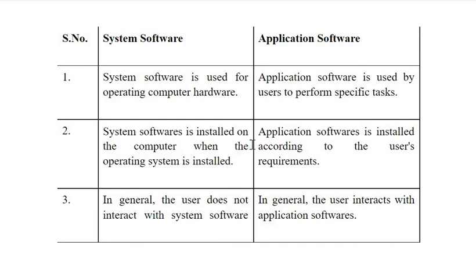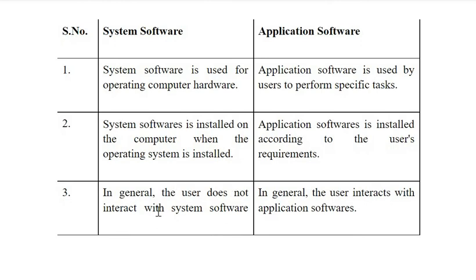System software is installed on the computer when the operating system is installed. So system software is installed when you buy a computer. But application software is installed according to the user requirement. If you don't have Microsoft Word, it doesn't mean that your laptop will not work. But if you don't have system software, the operating system, your laptop will not work.